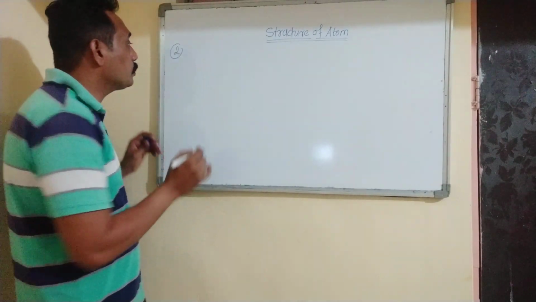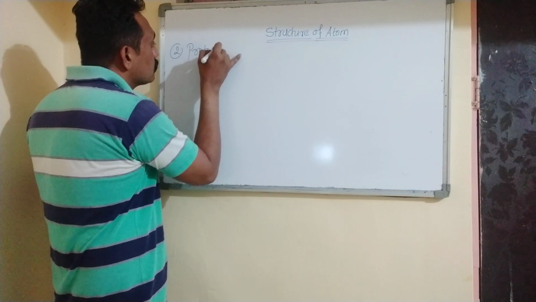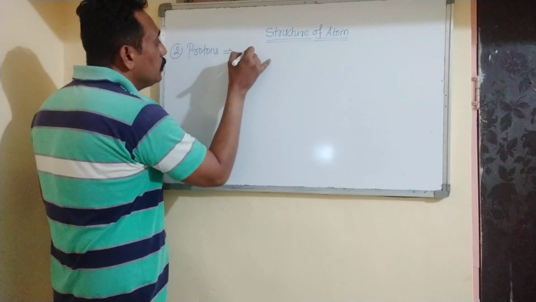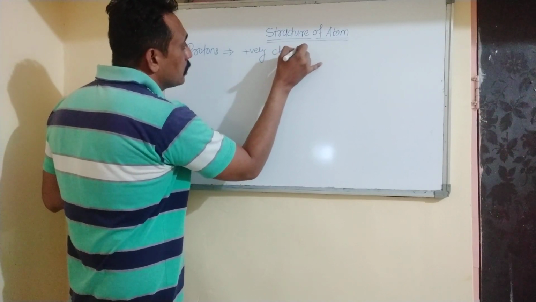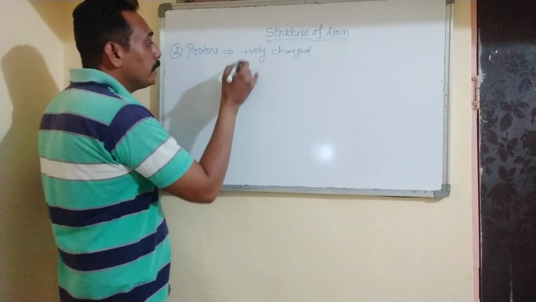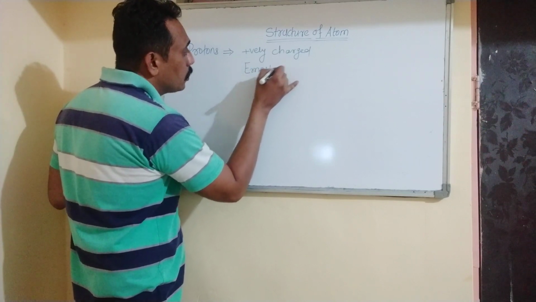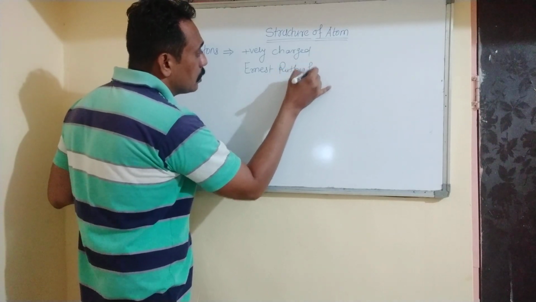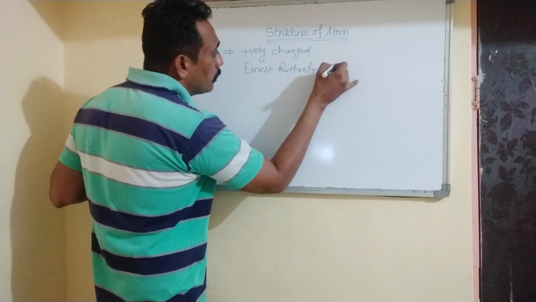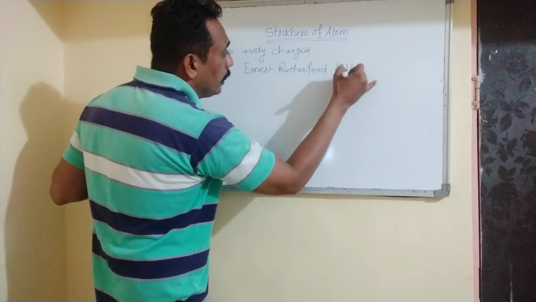Now second one is proton. Protons are positively charged particles. They were discovered by Ernest Rutherford in the year 1911.